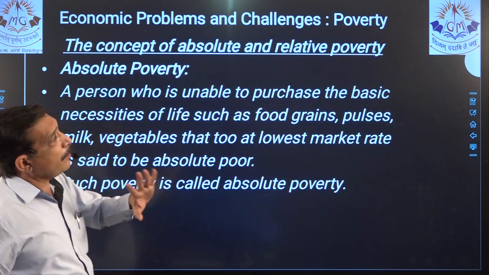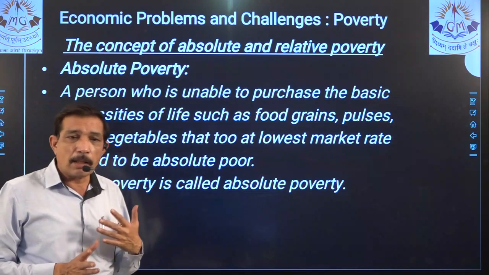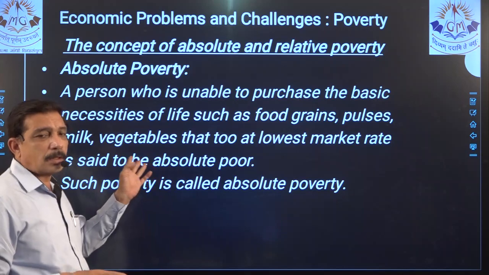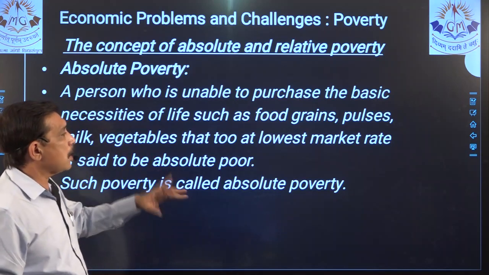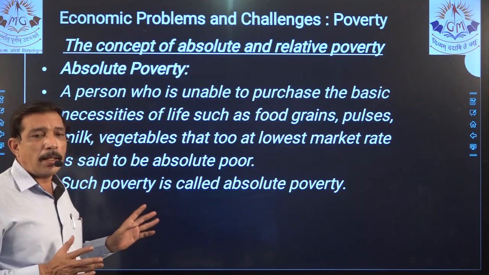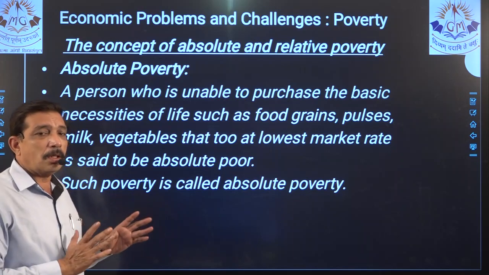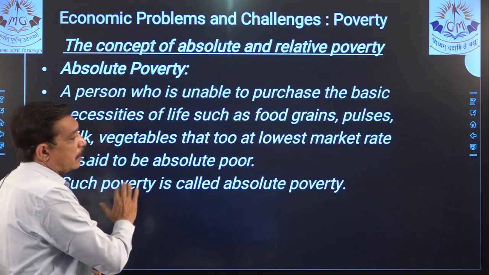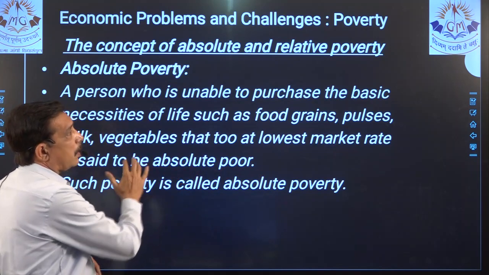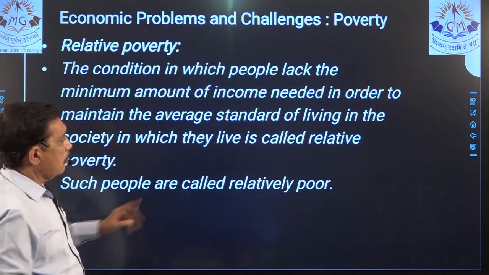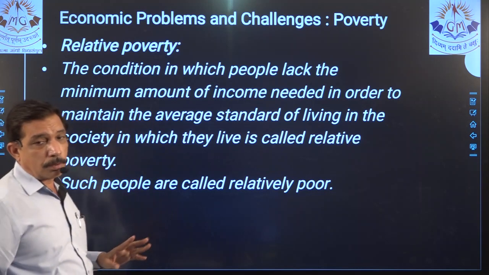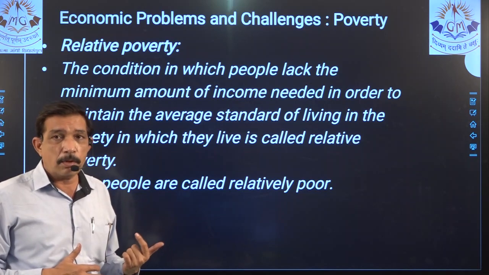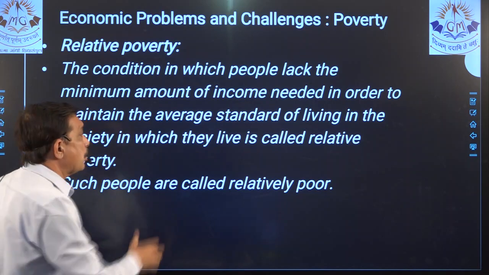The concept of absolute and relative poverty that we know, right? A person who is unable to purchase basic necessities like food, pulses, vegetables and all that, even at the lowest market rate, is absolute poor. So this is the definition of absolute poor, right? And such type of poverty is called absolute poverty. Now relative, this is a 2-mark question, right? Because we are defining 2 things. First is absolute poverty, second thing is relative poverty.